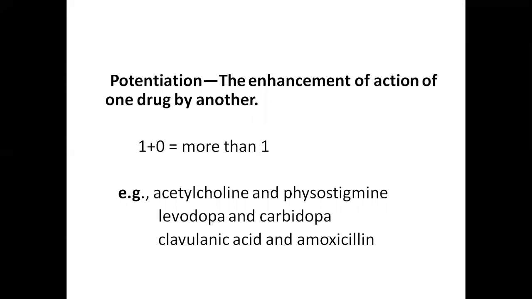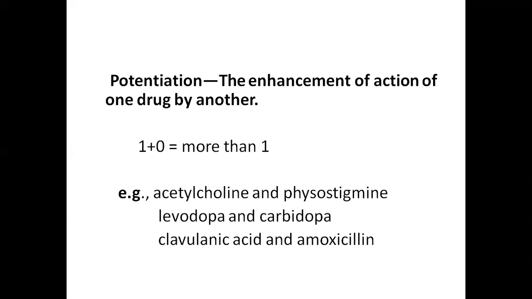Acetylcholine will contract the skeletal muscles, whereas acetylcholine is metabolized by the cholinesterase enzyme. Physostigmine is an anti-cholinesterase. It will inhibit the cholinesterase enzyme and allows acetylcholine to interact with the neuromuscular junctions. So it potentiates the actions of the acetylcholine.